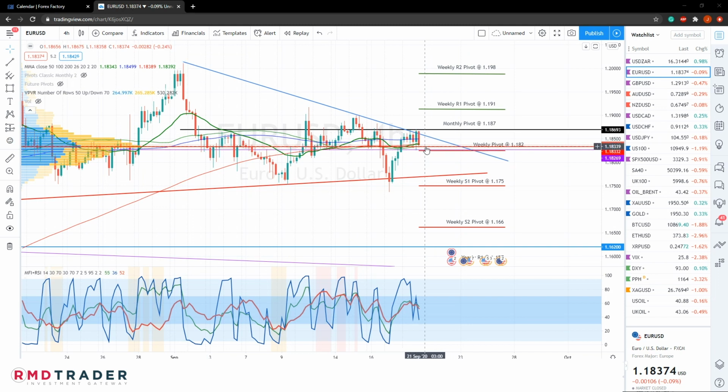Should we reject this weekly pivot at 1.182, I think we will likely retest the lower diagonal, and depending on where that holds or not, if that does break down, we will move lower, likely below our weekly S1 pivot and lower to this area between the major horizontal support at 1.162 and its weekly S2 pivot at 1.166.